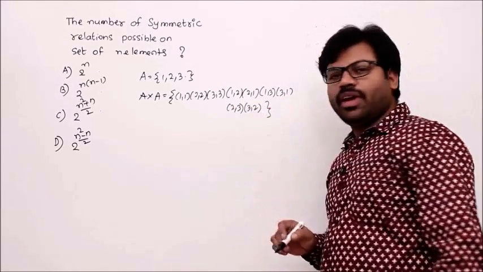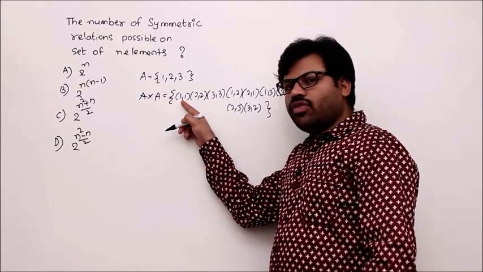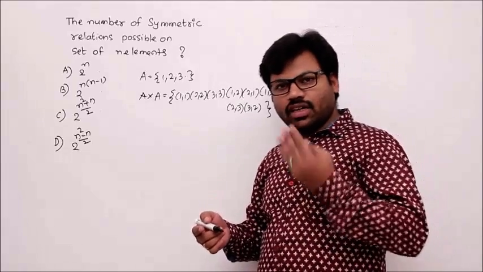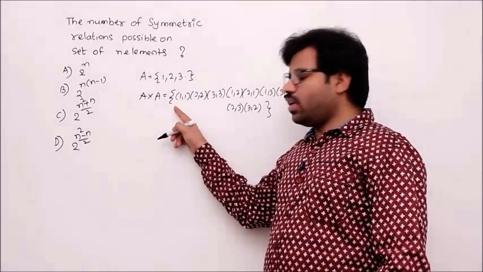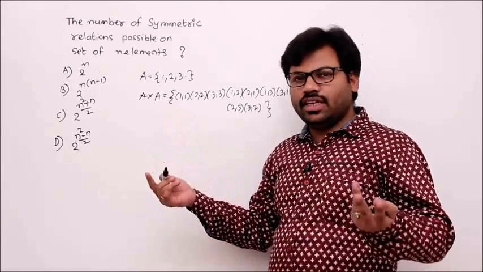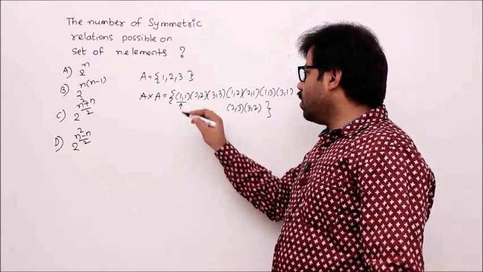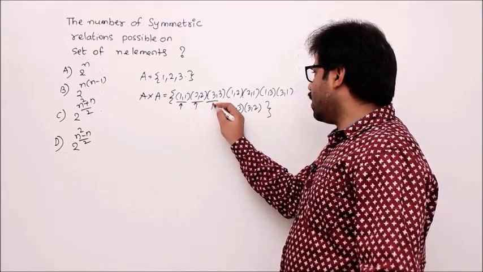What is my claim is, in any symmetric relation 1 1 may be present, may not be present, right? If you take 1 1, you should take its reverse, which is 1 1. That means that is obvious. If you don't take 1 1, still it's okay, right? So by taking or rejecting 1 1, you are not violating the symmetric property. In the same way 2 2 and 3 3.